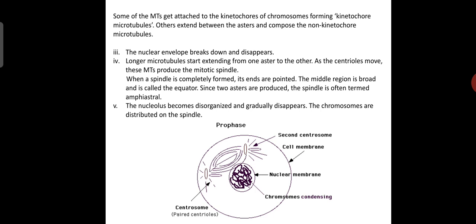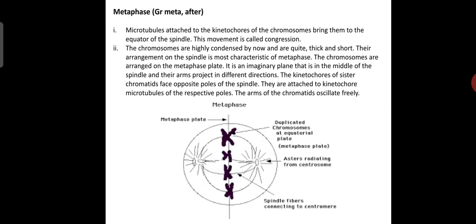Hence two asters are produced here. The spindle is often termed amphiastral, and the nucleolus becomes disorganized and gradually disappears. The chromosomes are distributed on the spindle. You can see this in the next stage, that is metaphase. You can see here the spindle fibers, and on the two sides the asters radiating.